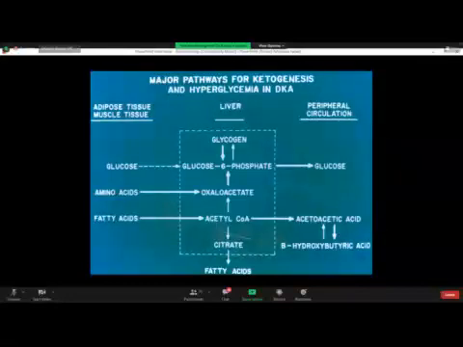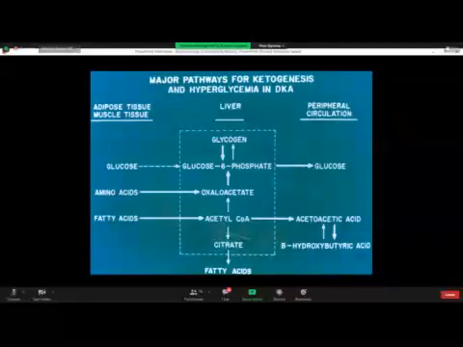On the other hand, this acetyl-CoA enters the beta oxidation pathway to form acetoacetic acid, which in turn is converted to beta hydroxybutyric acid, which in turn is converted to acetone. These three are together called ketone bodies. And then acetyl-CoA forms citrate, and citrate is converted to fatty acids.